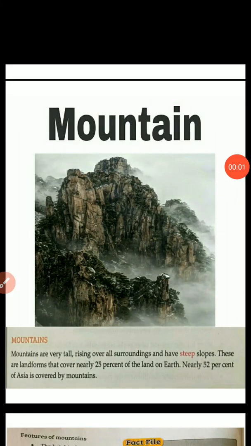Good morning, students. Today we will read more about the mountains and plateaus. So, let us start our chapter 3, major landforms, page number 19. Okay, students, now start the chapter.